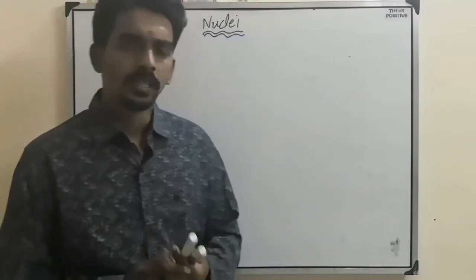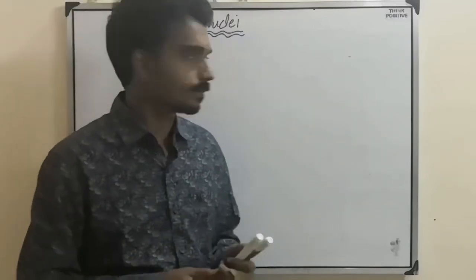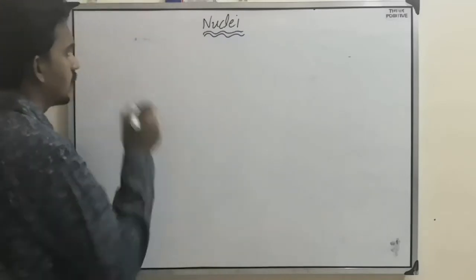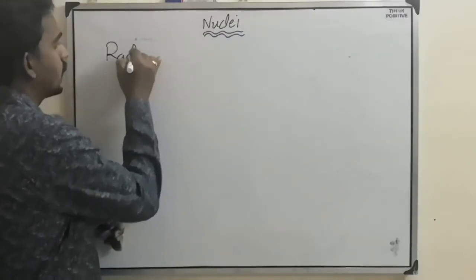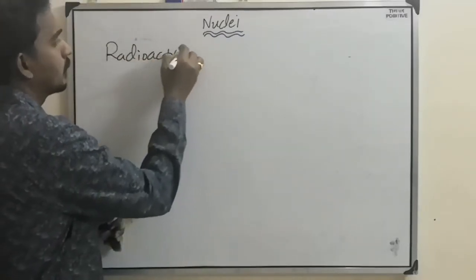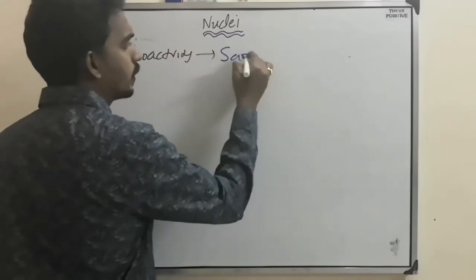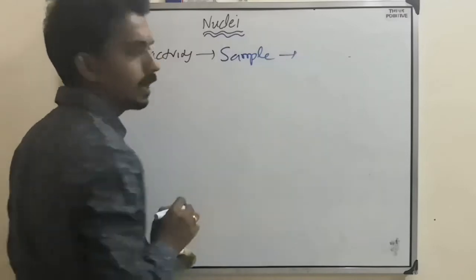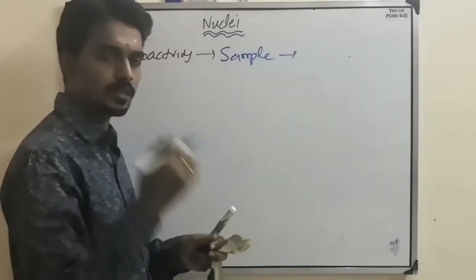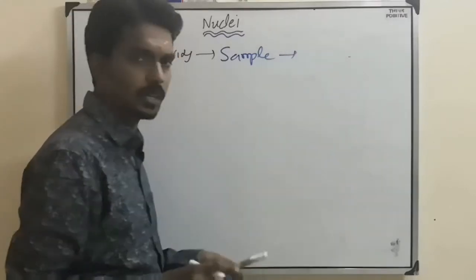Now here we said radioactivity. So whenever you consider radioactivity, you consider a sample of radioactive element. 1 kg, 1 gram, 2 gram, 200 gram, whatever it is.